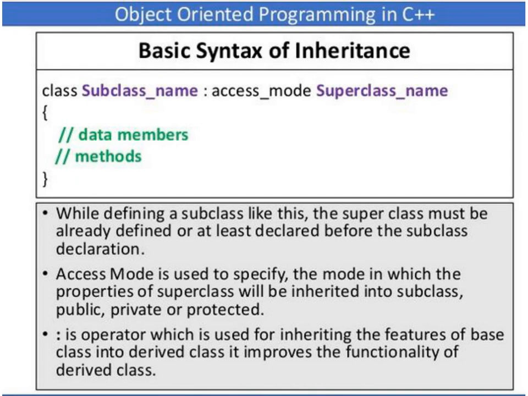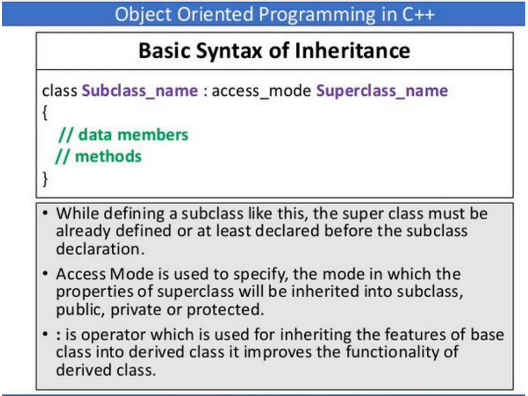There are three types of access mode, also called visibility mode: public, private and protected. This will be discussed in further slides. And then we specify the superclass name, which is your base class name or parent class name.